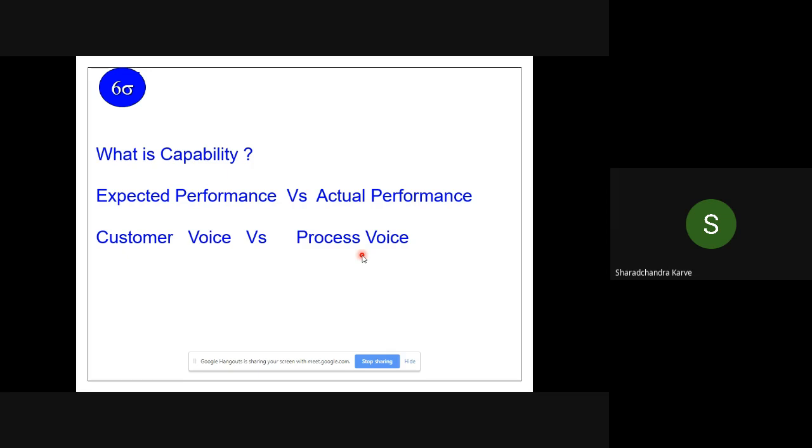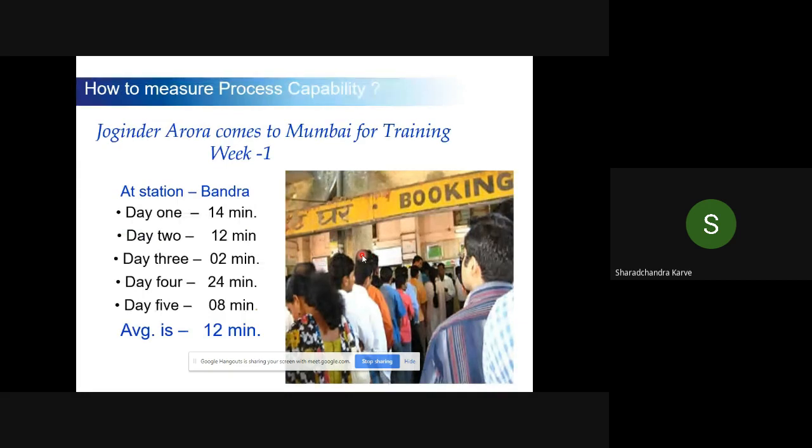So let us look at an example. Just a hypothetical example. Joginder Arora comes to Mumbai for a training of 3 weeks. He has two aunties who are staying in Mumbai. One auntie stays in Bandra, which is one of the suburbs of Mumbai. He stays with the Bandra auntie and goes to a station. Every day he used to take out a suburban ticket. When I configured this presentation, it was not so digitized, so try to match with that concept.